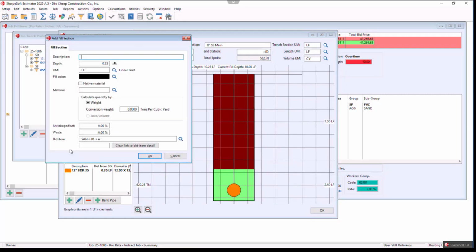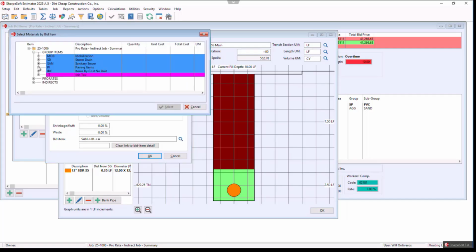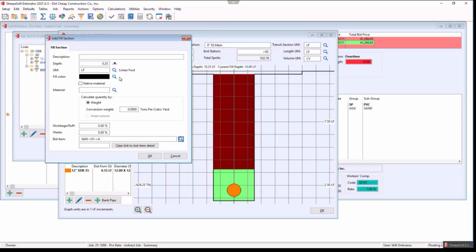I'm going to come in and add a material. I'm going to go here, and then I have a paving item, and I want to go trench paving. Once I link those materials, let's just call it 3/4 inch AC.